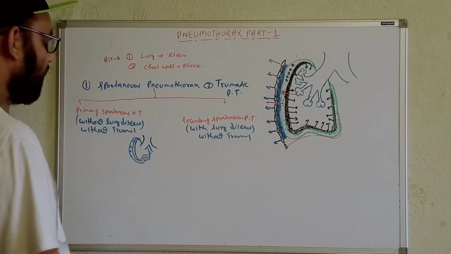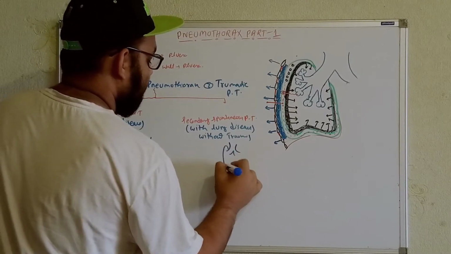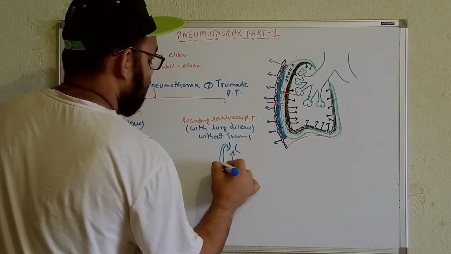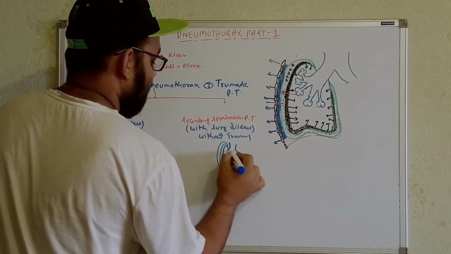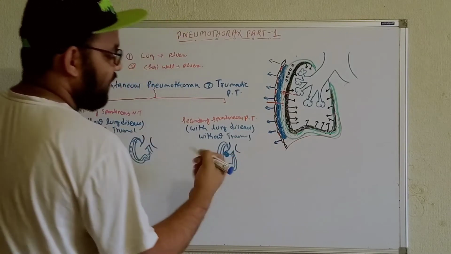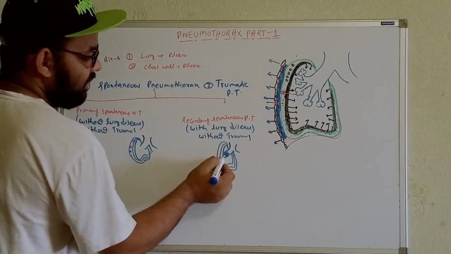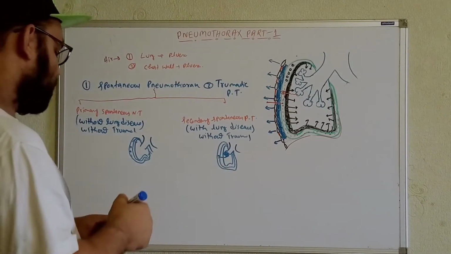And in these cases, for example, if we are getting any kind of pathological conditions within the lung or lung disease, we are getting the presence of air within the pleural cavity. That will cause the development of pneumothorax over here.